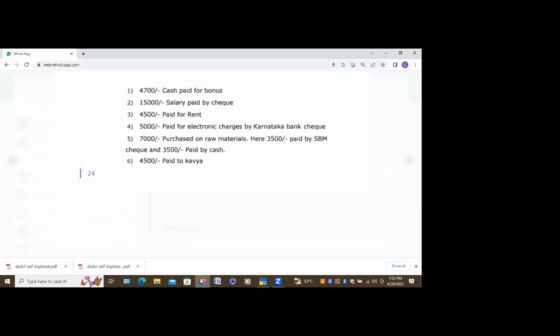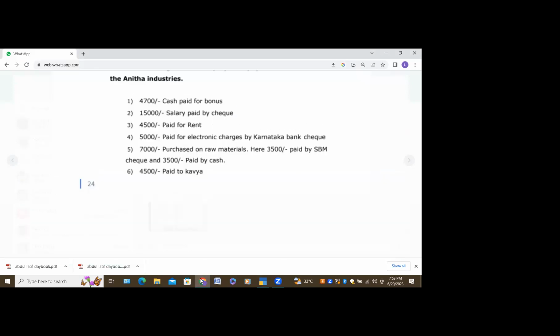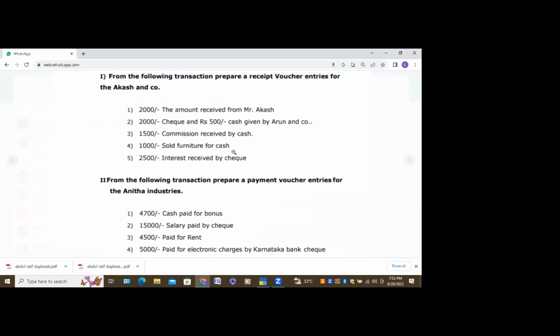Next question. Scroll up. Commission received by cash. Who will answer this question? Ma'am, cash and company account to cash account. No, it is not correct. Can you just give some clarity?